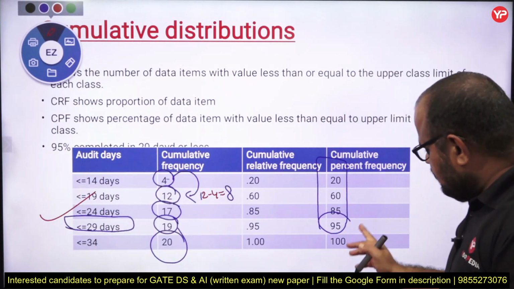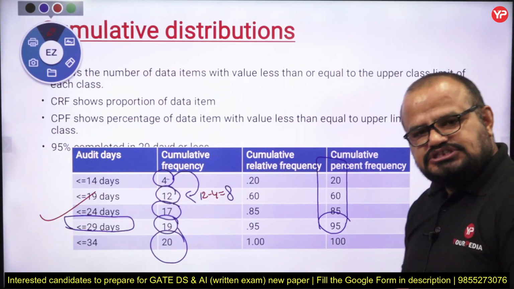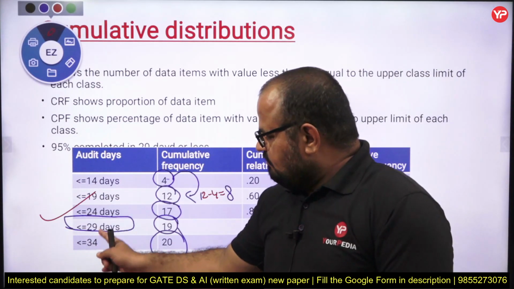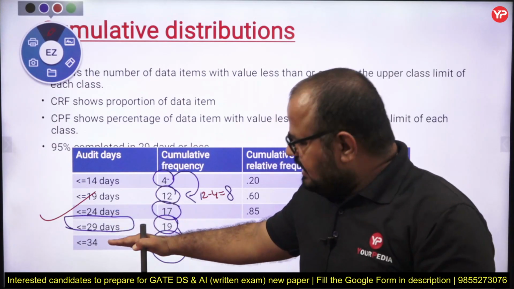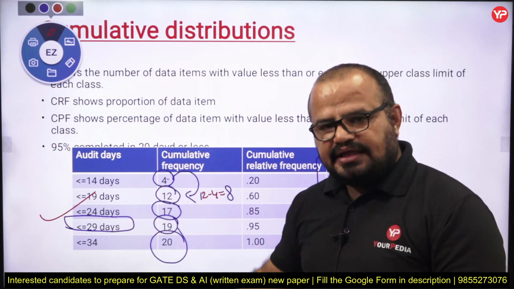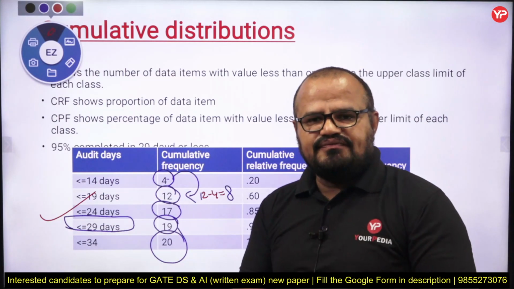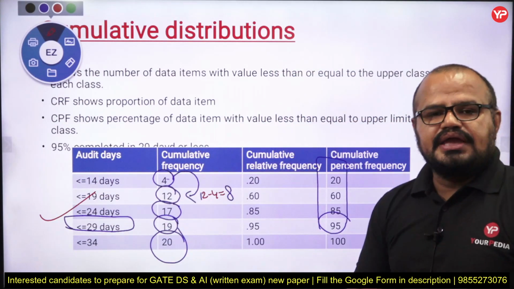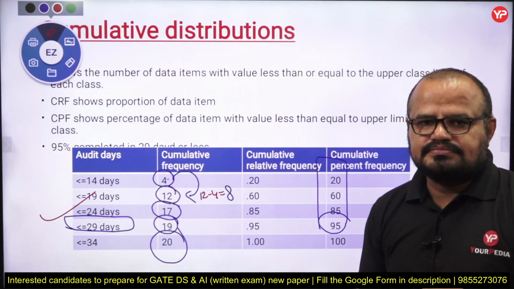It means only 5% of auditing takes greater than 29 days. Fine, my dear students. So in this way cumulative distribution is again a very important topic.